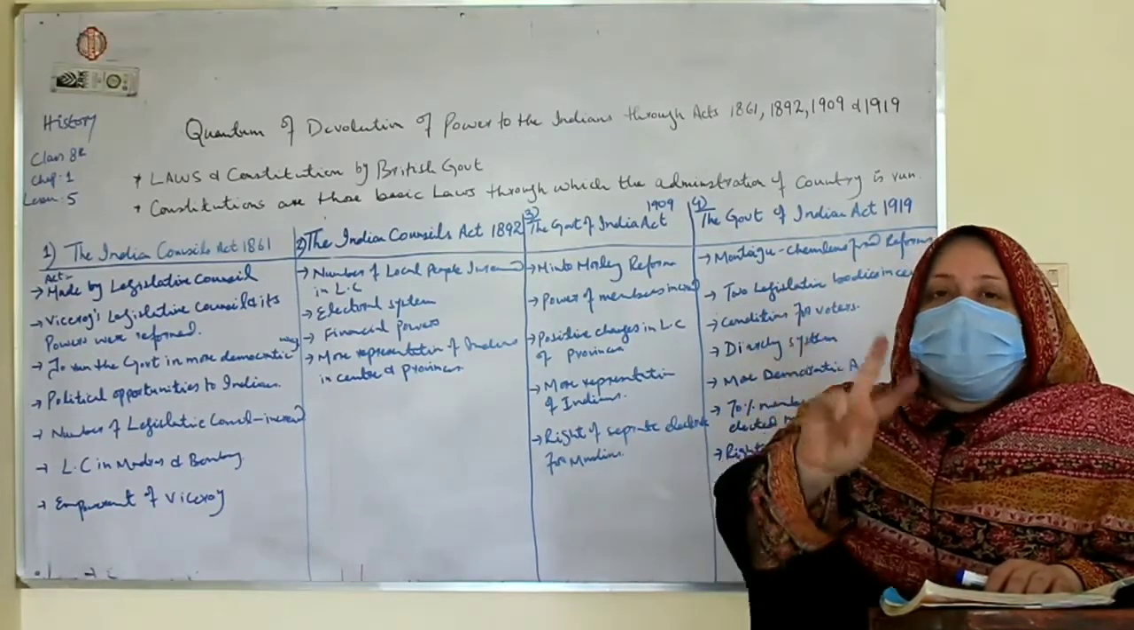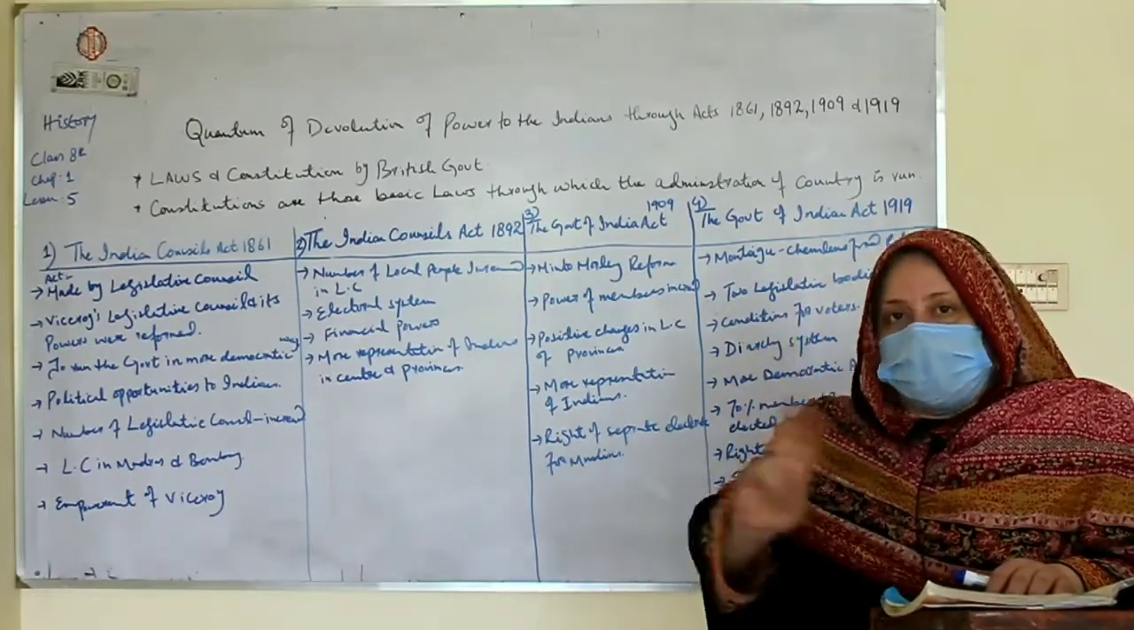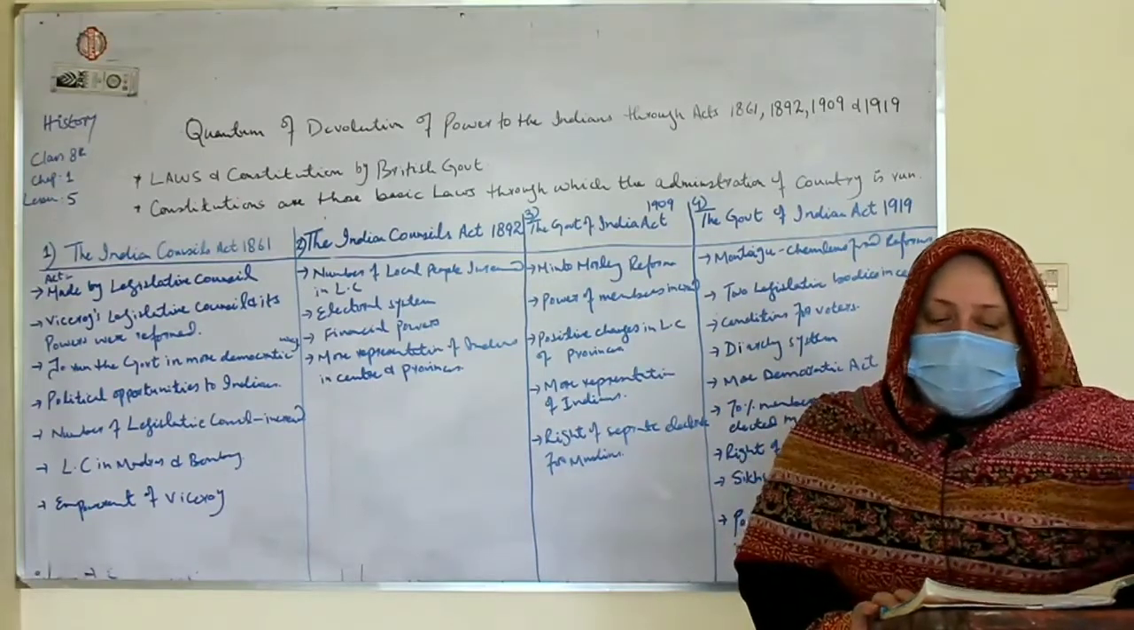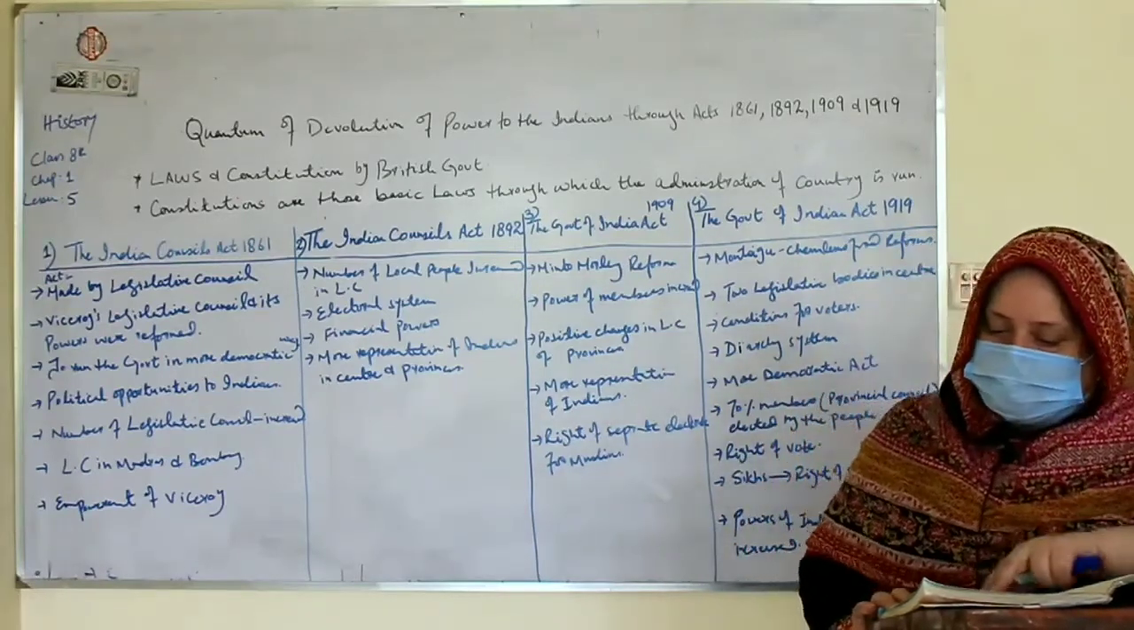Diarchy system, that is government by two independent authorities.